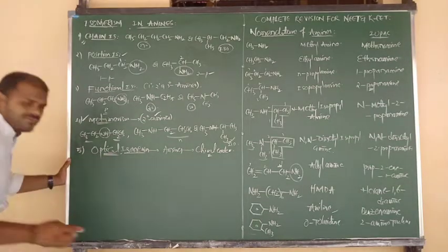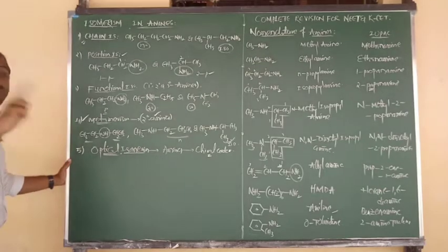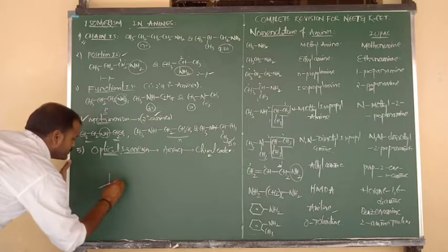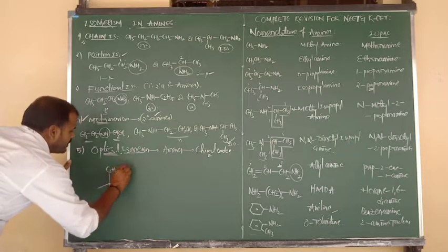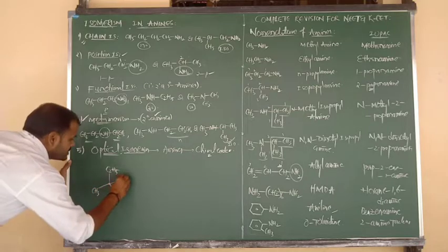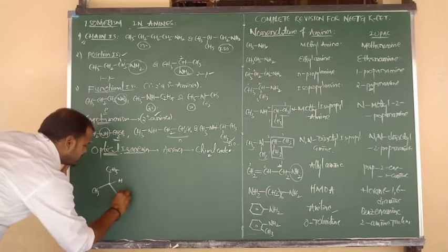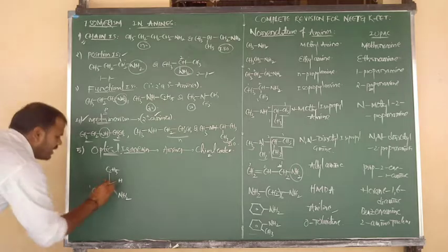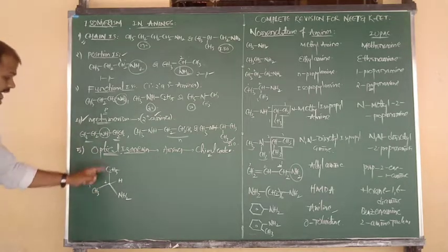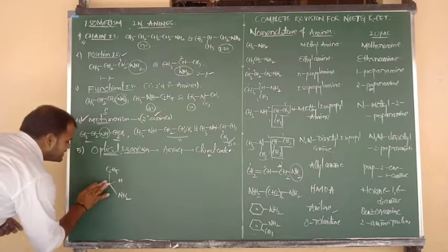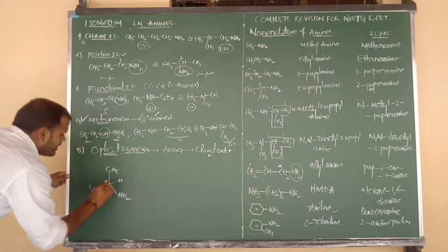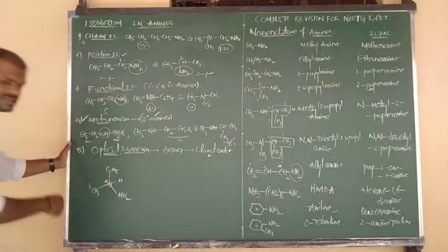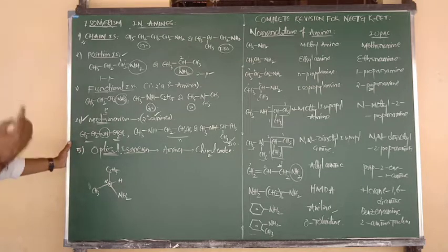Let me write one example. First, suppose 2-butanamine, or butane 2 amine. Here I am going to write C2H5, then CH3, then hydrogen, and this is NH2, the amine group. So listen carefully: first carbon, second carbon, third carbon, fourth carbon, butane 2 amine. But here see, the central carbon, the second carbon, is connected to four different groups, so this is a chiral carbon. Due to the presence of the chiral carbon, it can rotate light either clockwise or anticlockwise.